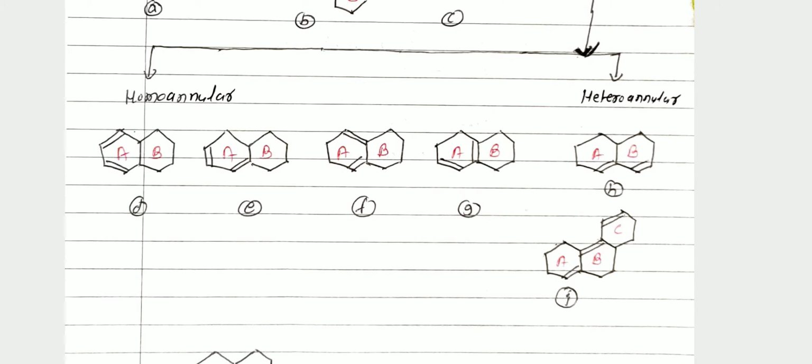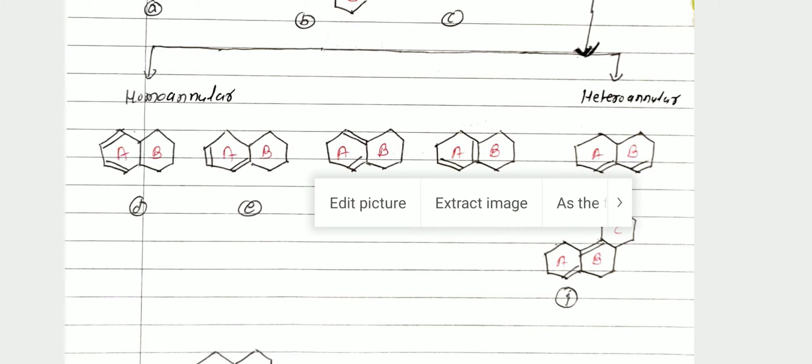Therefore in structure A and B, two double bonds are present in two different rings, so it is the example of heteroannular diene. And ring C contains one double bond, this double bond is the extra double bond in conjugation. I am telling you, extra double bond in conjugation means double bond, single bond, double bond. Therefore these two double bonds are present in two different rings. This is the example of heteroannular diene. But structure I contains one more ring and one more double bond, therefore this ring C containing a double bond is the extra double bond in conjugation.